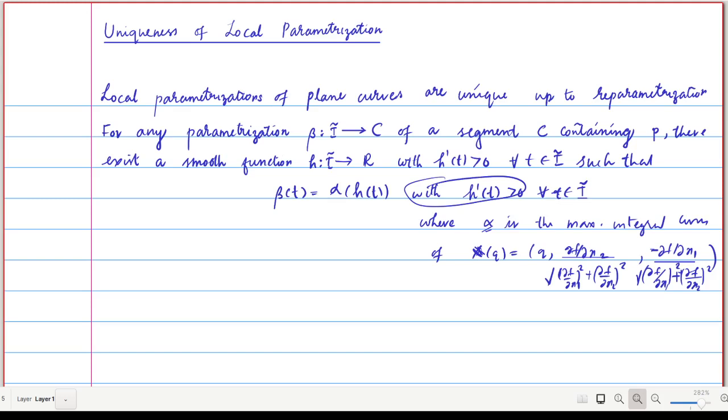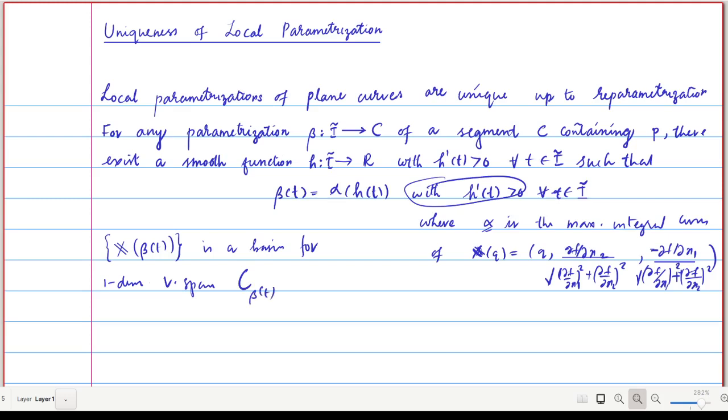If we have this beta, any parameterization or local parameterization of C, then you consider this X of beta of t. It is a basis for the one-dimensional vector space, the tangent space of C at beta of t, that we already discussed.